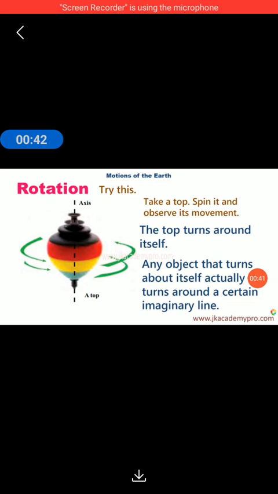It means that when an object turns around itself, we feel as if it is turning around a particular line which is there. Okay, so there is no line over there. We feel as if there is a line around which the top is moving. Now you can try this on yourself. You can stand straight, stretch your arms and try to turn around. You will feel as if you are turning around a particular line.